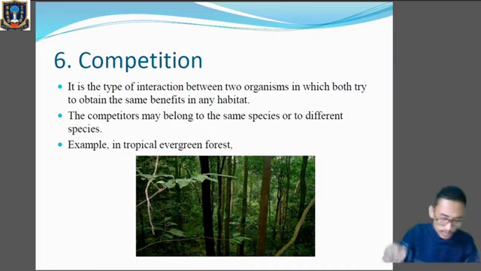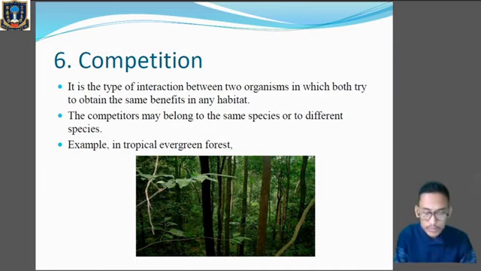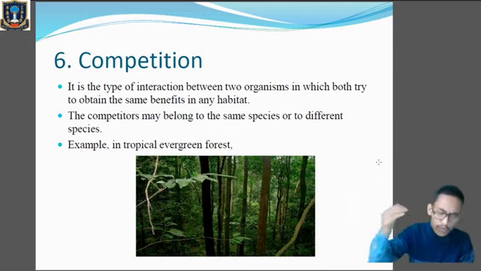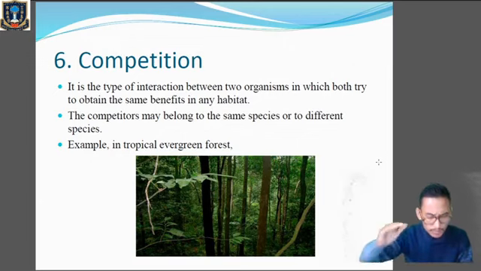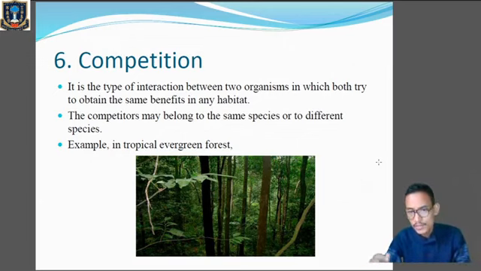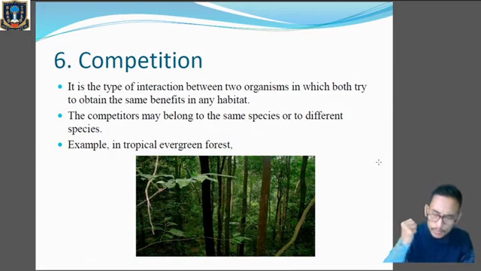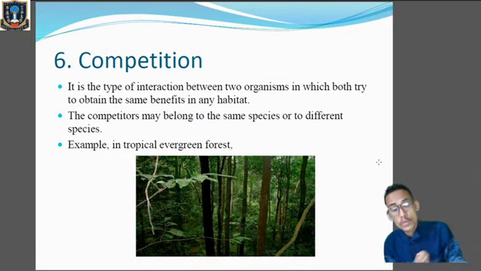But over here in your book, we have got the examples from the tropical evergreen forest. Okay, we'll take the example of a tropical evergreen forest. The thickly populated plants compete for the light. Alright, because in evergreen forest we'll find the tall trees. Okay, and those thickly populated plants, they compete for the capture of solar energy in order to perform the process of photosynthesis.